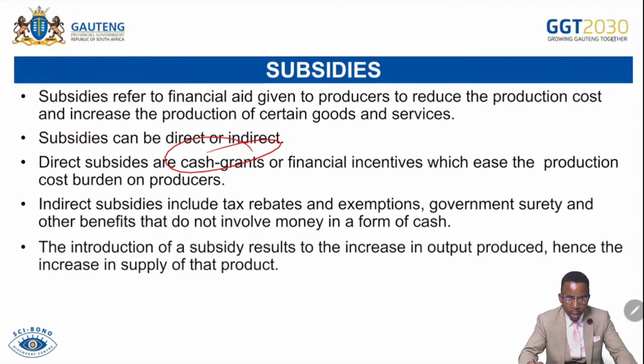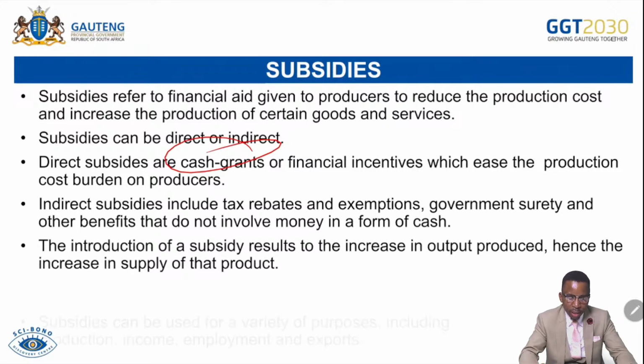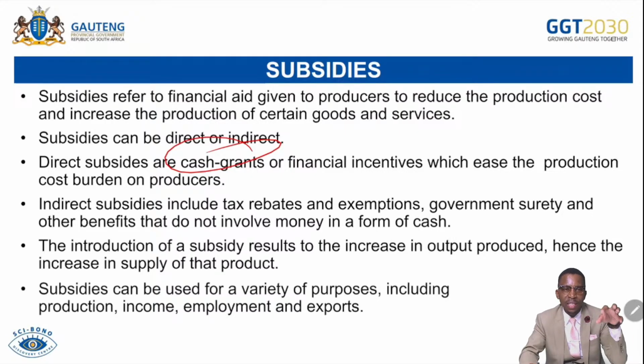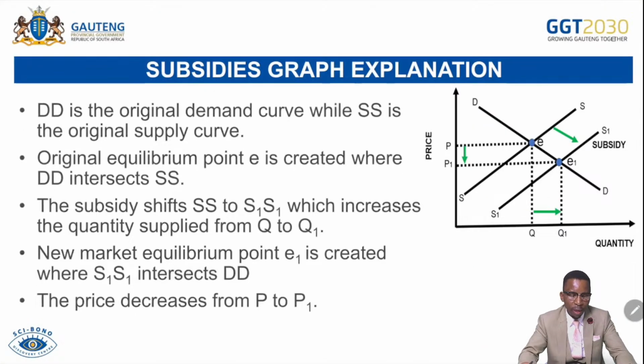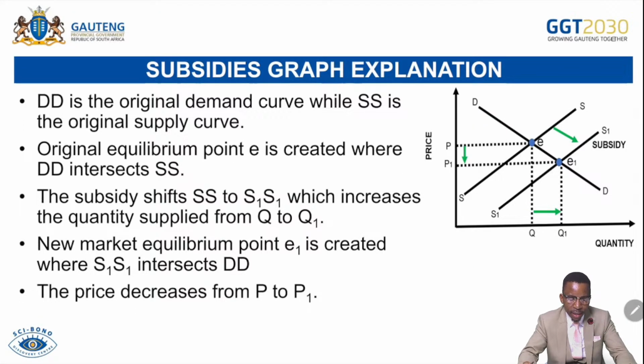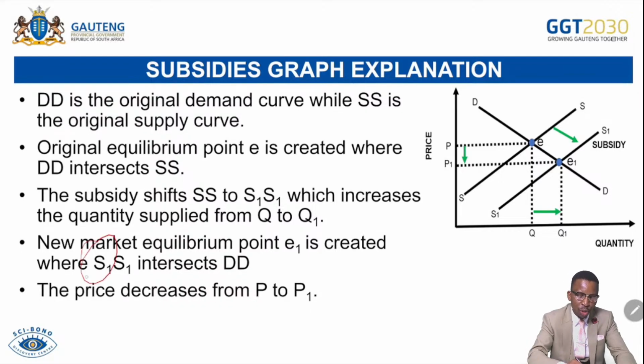The introduction of a subsidy results in an increase in output produced, hence an increase in the supply of the product. So if ever the subsidy is in place, there will be more output produced and the consumers will be benefiting. Then on the graph, the original points are indicated in there, and the supply shifts from S to S1, indicating the increase in quantity of goods supplied, and then the new equilibrium point is indicated at E1 where there's an intersection between S1 and D. The price decreases from P to P1, and the quantity demanded and produced increases from Q to Q1.